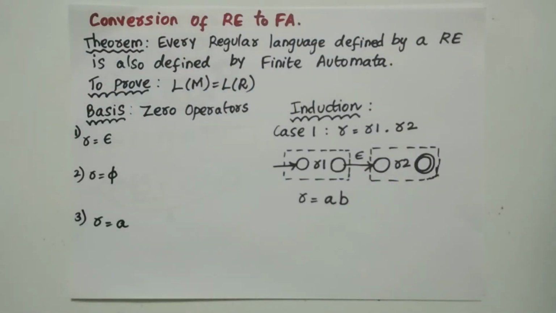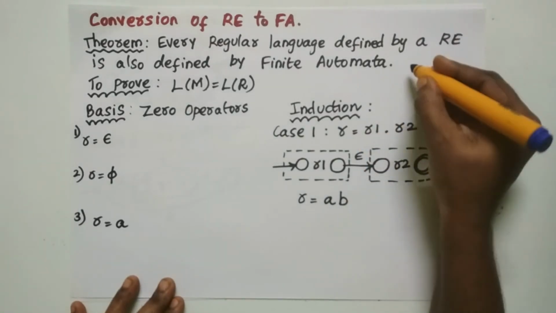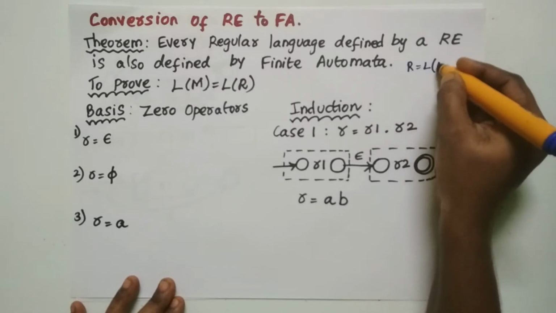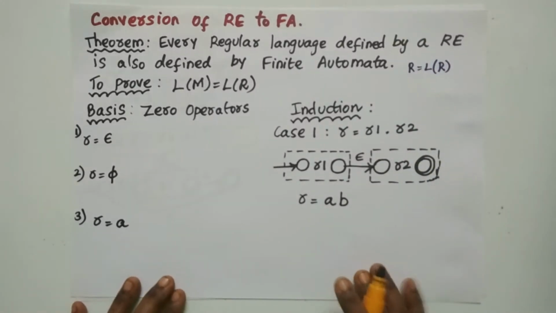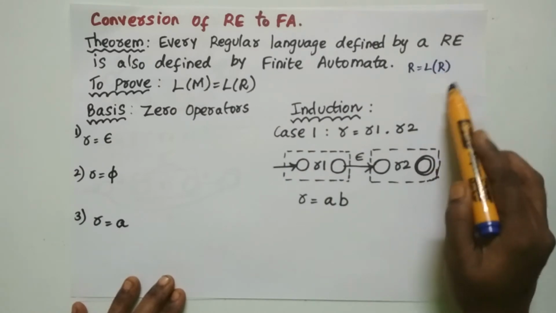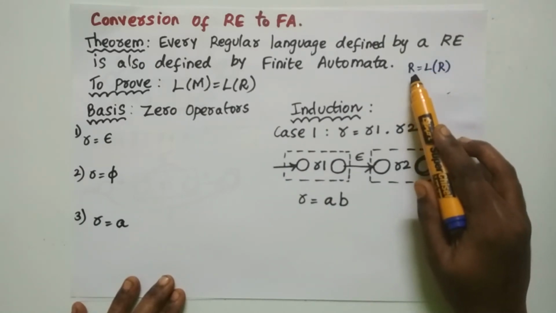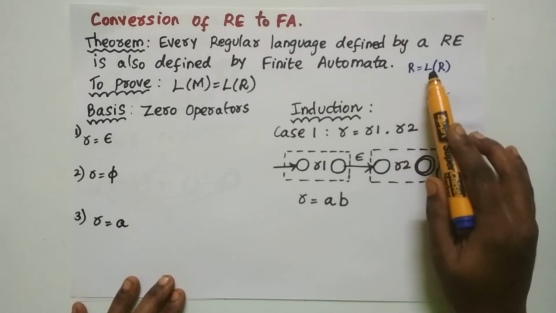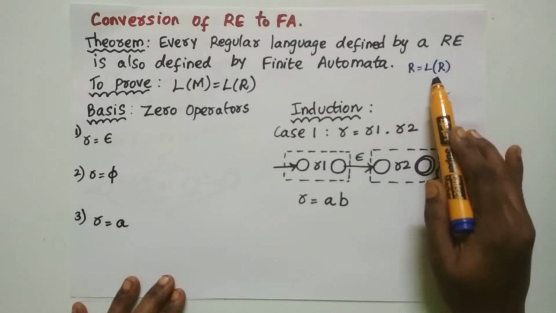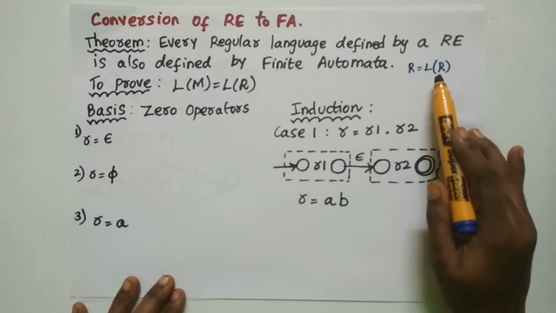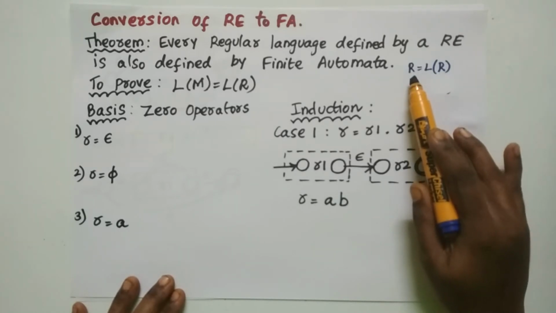So what is the Thompson's construction method? It states that every regular language defined by a regular expression is also defined by a finite automata. If you have any regular expression R, you can have a regular language which is L of R. What this tells us is that every regular language that is defined by the regular expression is also defined by the automata. That means if you have a regular language, it is defined only from some regular expression.